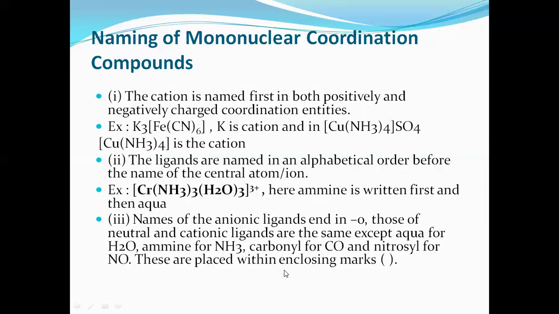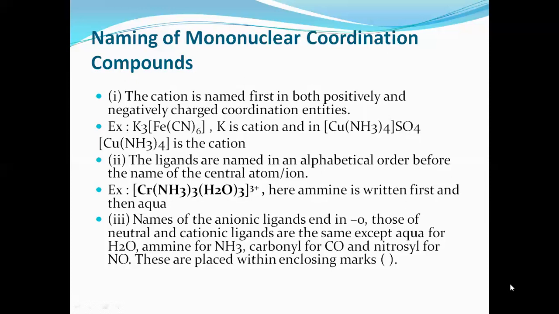For neutral ligands, we have to give their own name, such as ammine for ammonia and aqua for water, carbonyl for CO, nitrosyl for NO. And if the ligands are negative, that means anions, commonly every anion, their name ends with E. For example, chloride, bromide, cyanide, nitrite, nitrate. So almost all the negative ligands end with E.